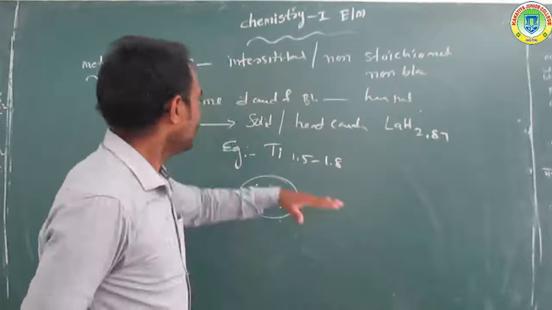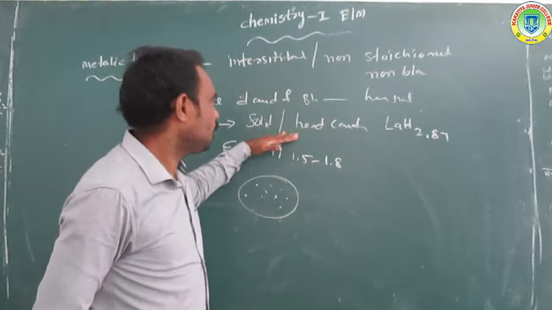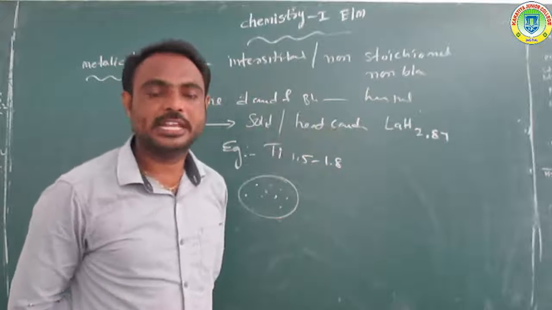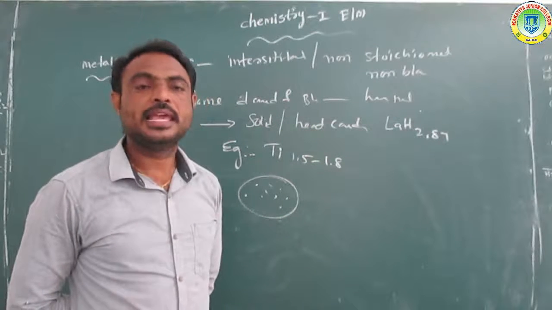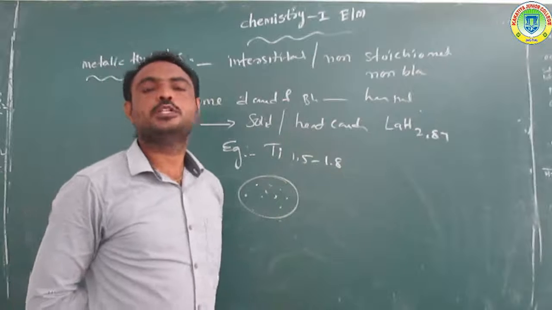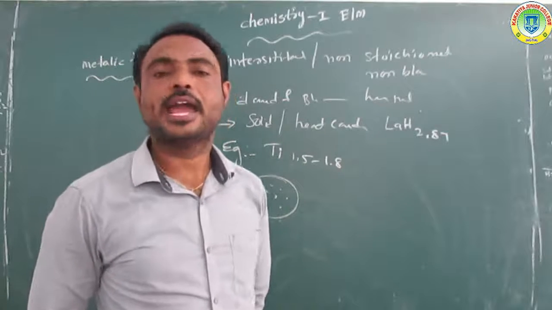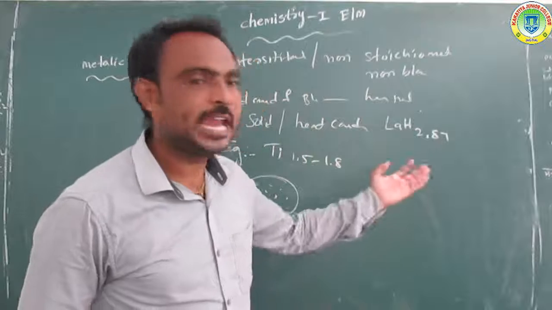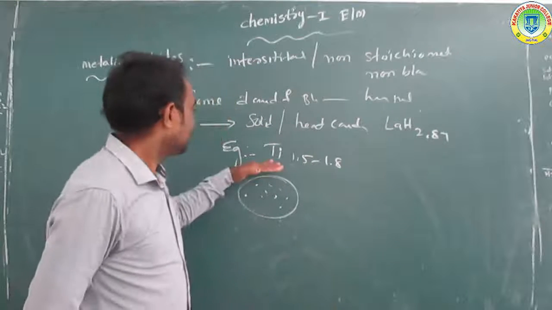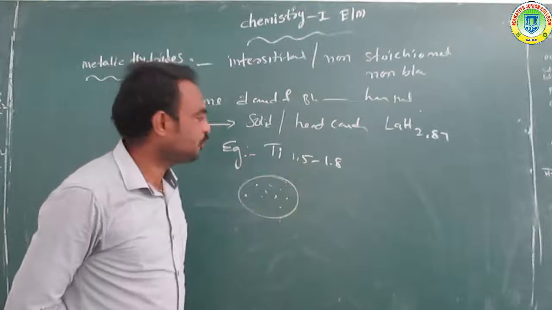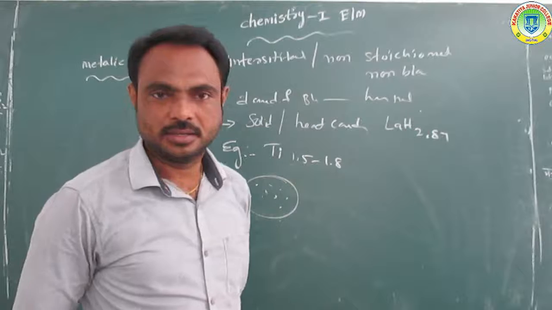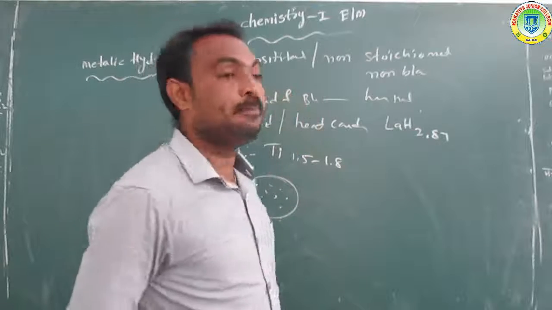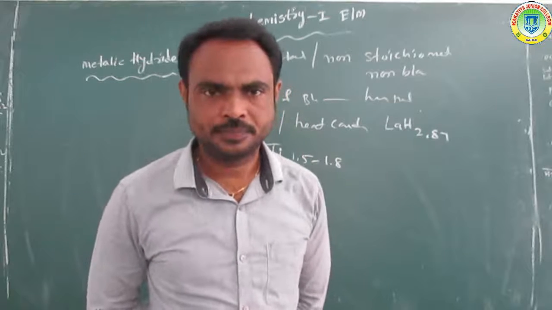Overall, these are all solid compounds with a heat conducting nature. Electricity is passed through the metallic hydrides. So examples: LaH 2.87 or titanium 1.5 to 1.8. So it is a metallic hydride.